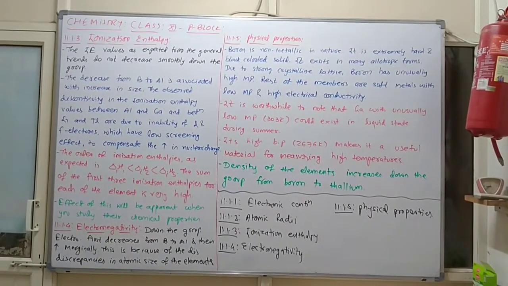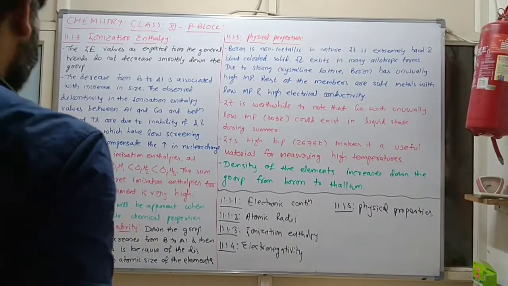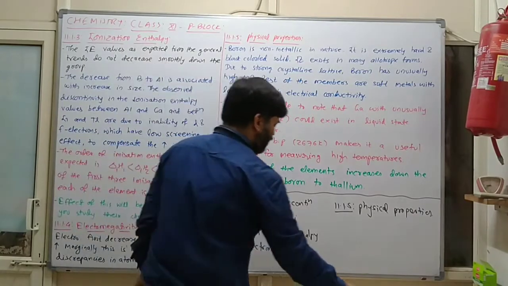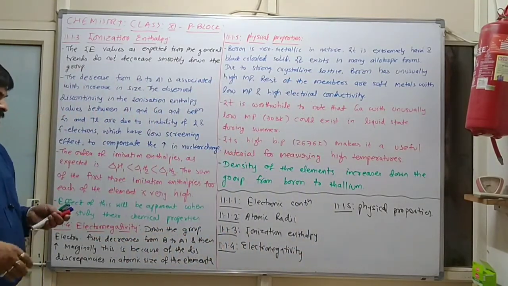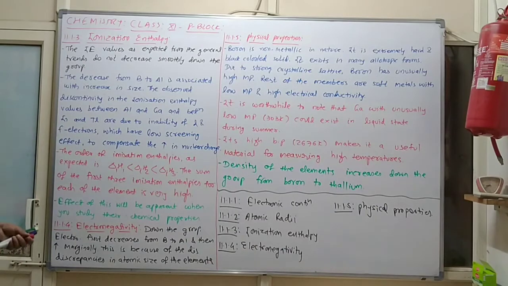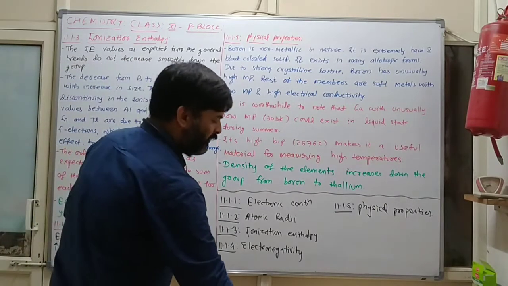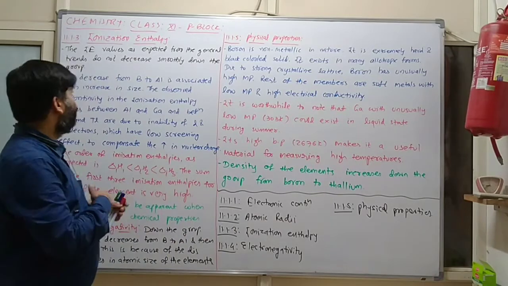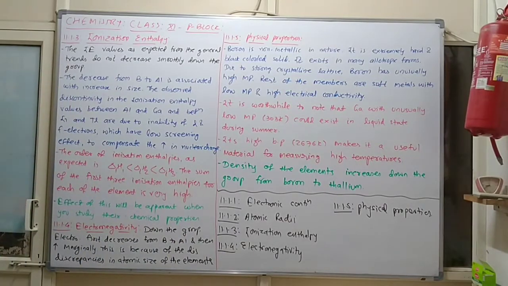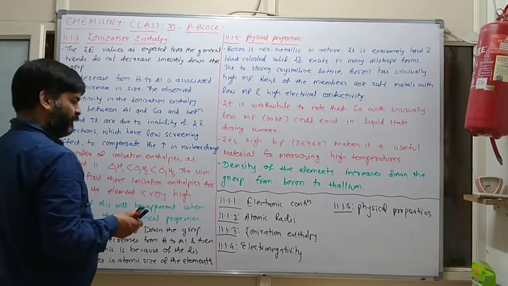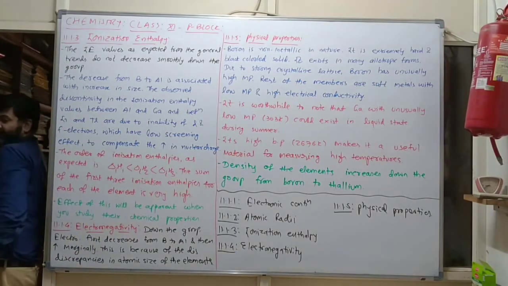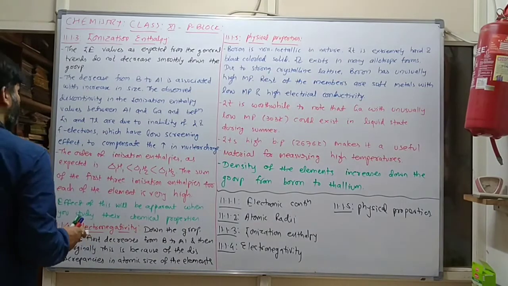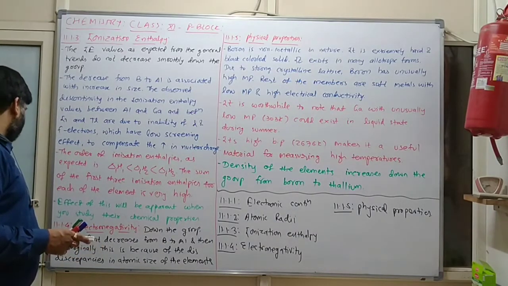Now in the p block, the next important property is ionization enthalpy. Clear? So what will happen in case of ionization enthalpy? The ionization enthalpy is the energy which is required to ionize any material.